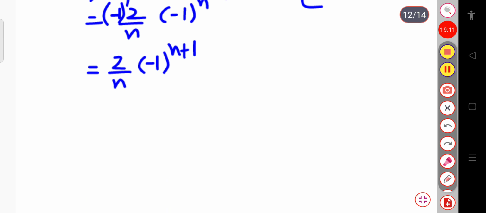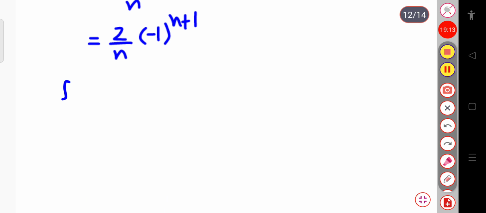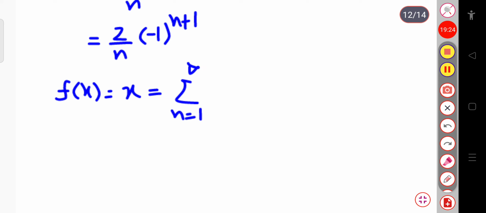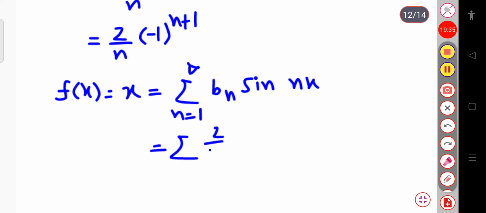Now you can write the Fourier series f of x equal to x, as given in the question. For the Fourier sine series, this is equal to the sum over n equal to 1 to infinity of bn sin nx. If we put the value of bn, which is 2 by n, this is the sum over n equal to 1 to infinity of 2 by n into minus 1 power n plus 1 sin nx.